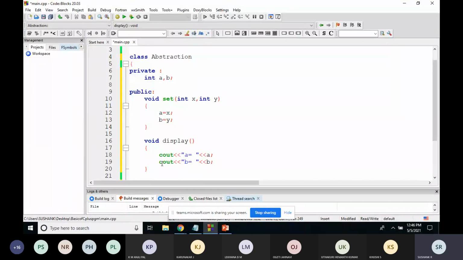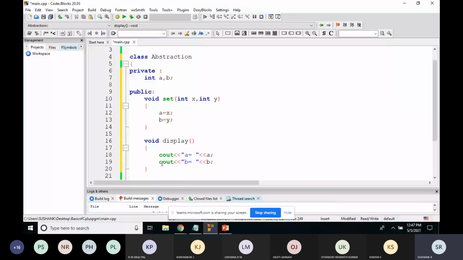So what is happening here? The implementation here is printing the value of a and b. Whatever I want to print, I've made private in the class. And the only thing I want to give to the outside world is the ability to set the variables a and b. For that I'm using the set function, and to display the values of a and b, I'm using the display function, while a and b themselves are private.